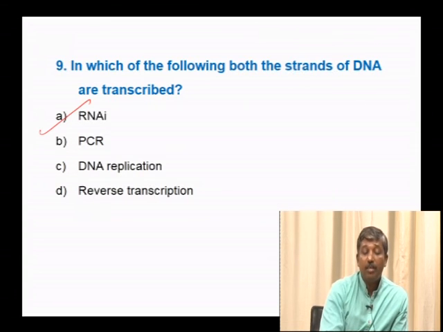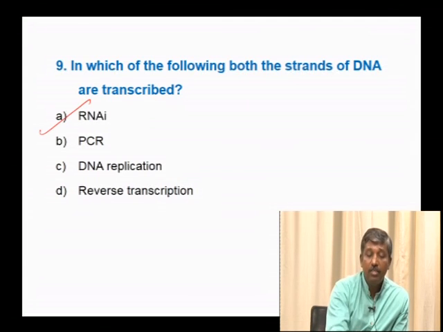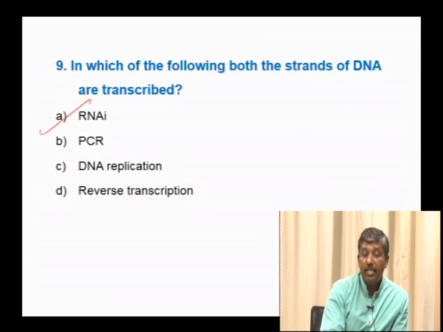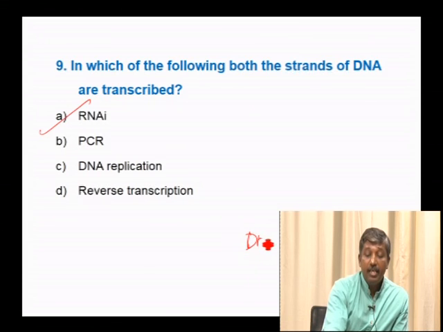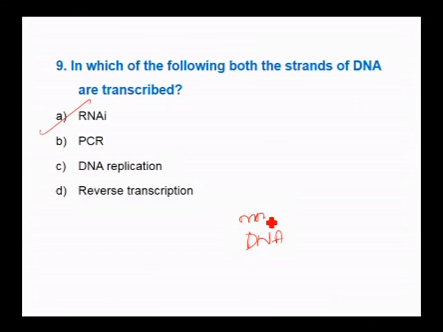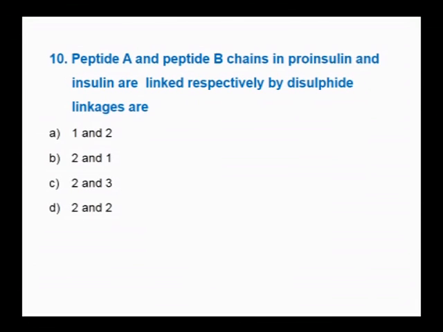In PCR, it is only amplification of the DNA, so not transcription. DNA replication is the replication of the template strand of DNA. Reverse transcription is where DNA is produced from mRNA by the reverse transcriptase enzyme. Hence not reverse transcription, the correct option is RNA interference.